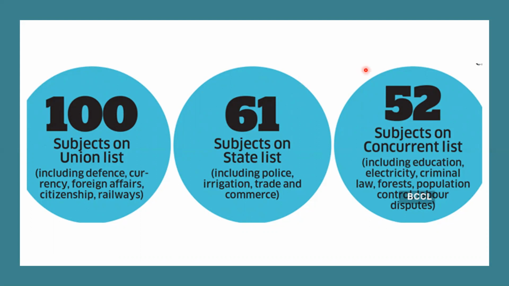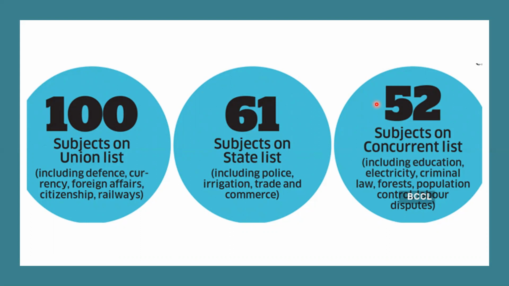Next one, both central government and state government prepare laws on 52 items, including education, electricity, criminal laws, forest, population, etc. In this concurrent list, the union has more power.